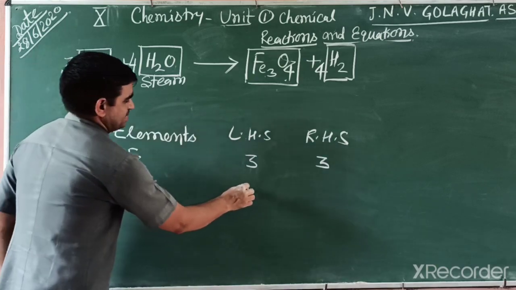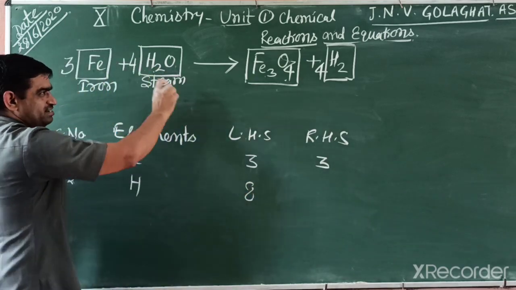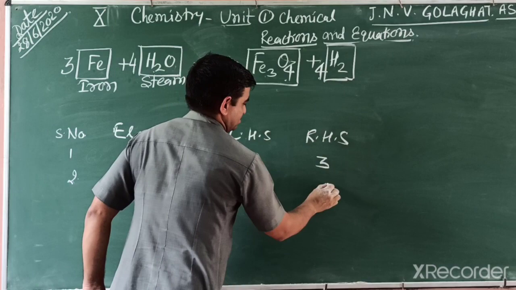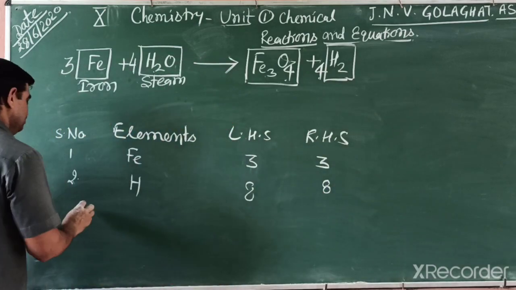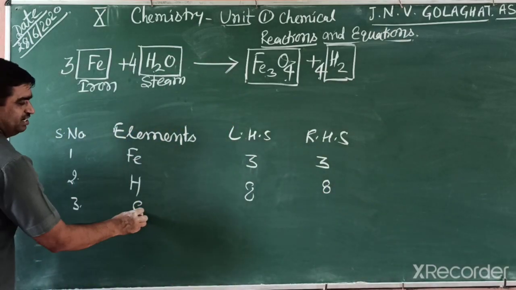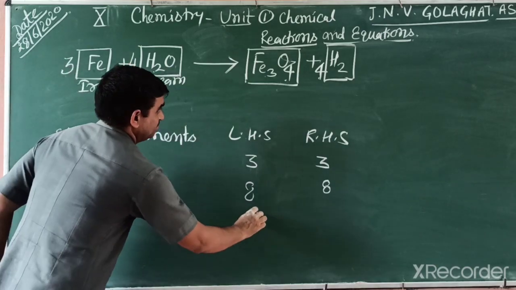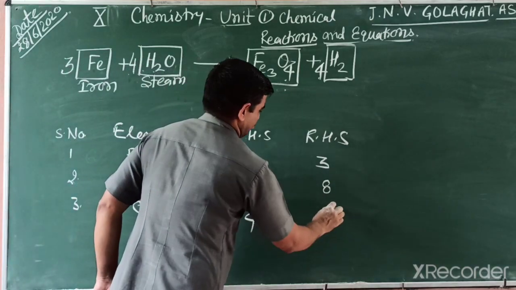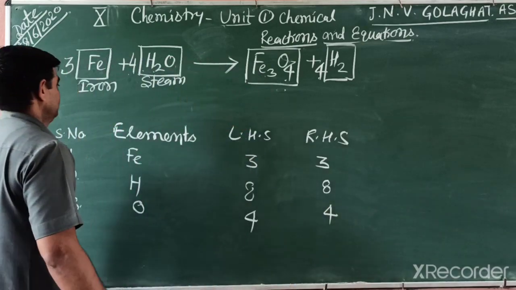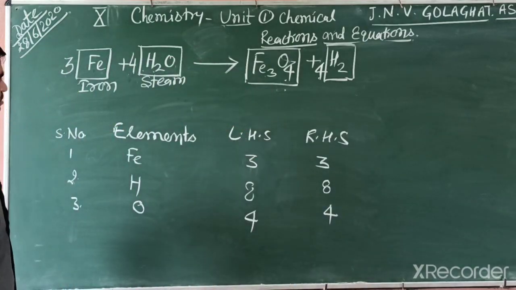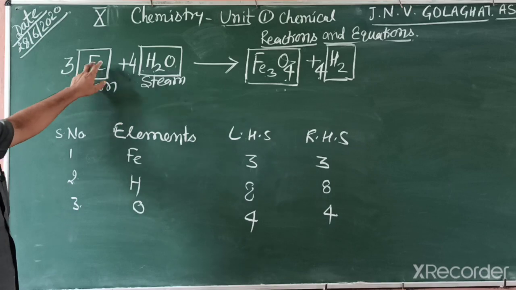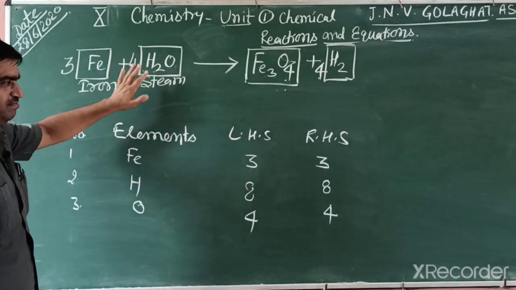Left hand side 8, 4 into 2 is 8, and right side 4 into 2, that also 8. Third element is oxygen. Left hand side 4, right hand side also 4. So oxygen is balanced. In this way, there are only 3 elements and all are balanced.